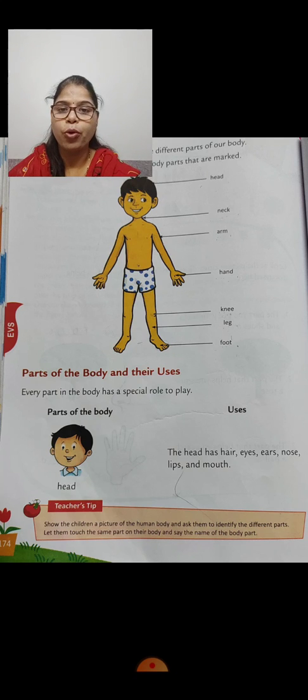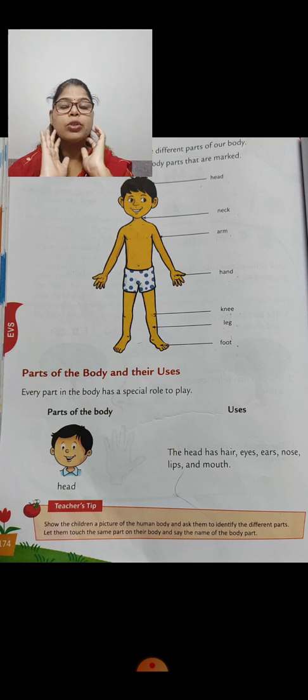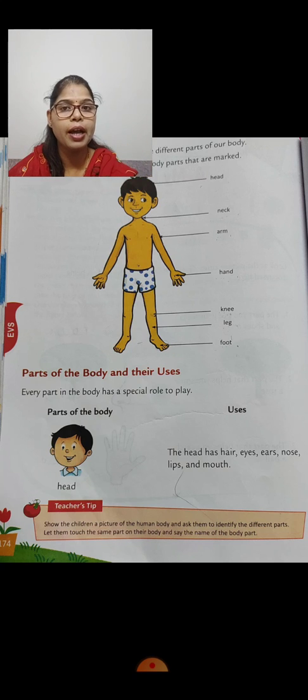So our first body part is the head. Students, this is the head, and our head includes, और हमारे head पे क्या क्या है?